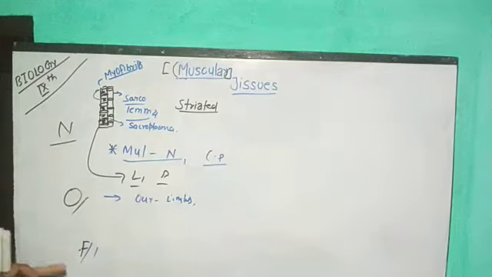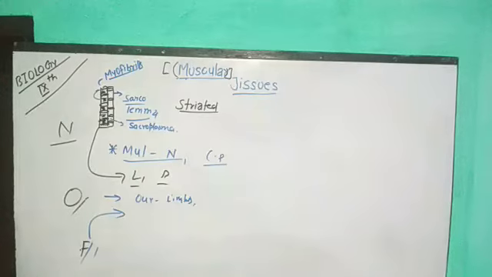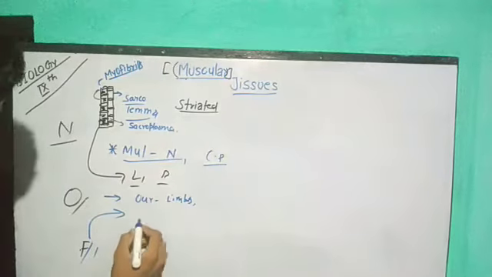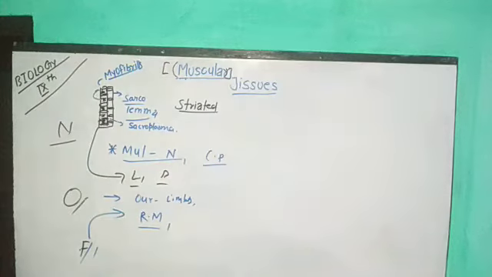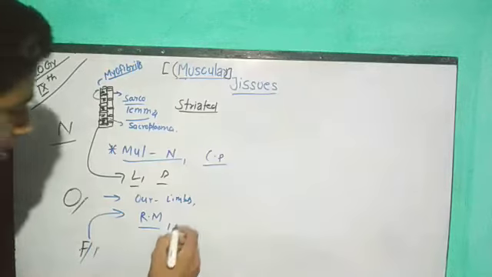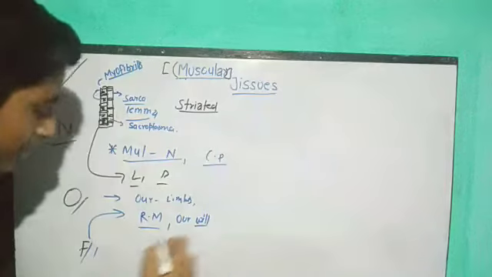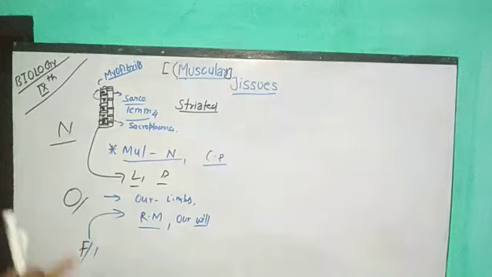Next thing that we are going to see is their function. I already told you the main function involved by striated muscular tissue. Striated muscular tissues have so many functions, so we can classify them one by one. I told you the first function: they help in movement. They help in rapid movement. Next, I told you they work according to our will. So most of the functions involved by striated muscle are regarding movements only, guys.